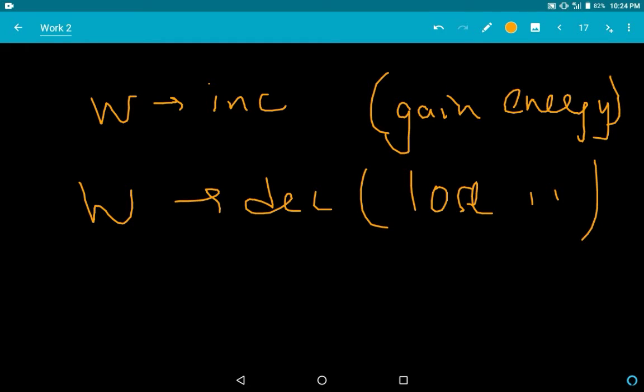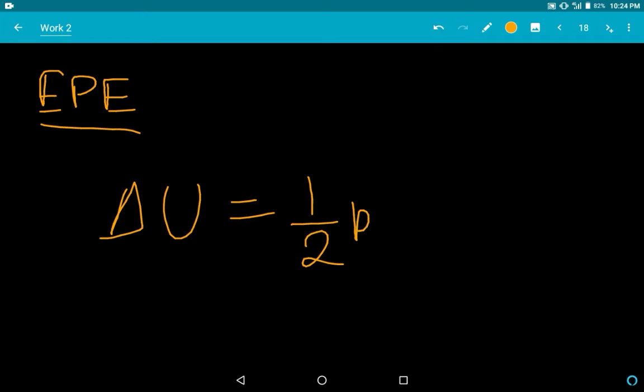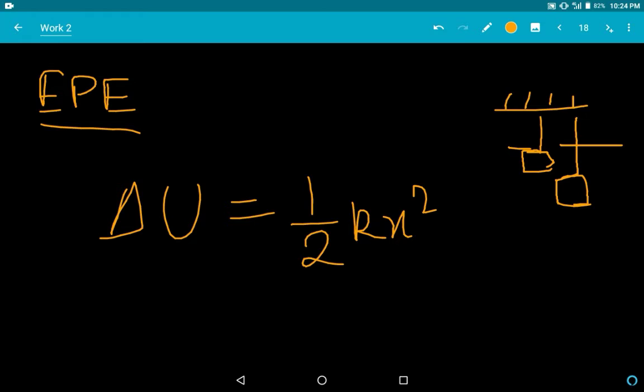This is gravitational potential energy. EPE, I'm not going to discuss anything because it is not in the book. I am still going to give you the formula, half kx square, where k is nothing but the spring constant, don't need to know now, and x is nothing but the displacement. Like if earlier the body on the spring was like this, now after the spring stretches it becomes this, so this distance is nothing but delta x, or the x here.